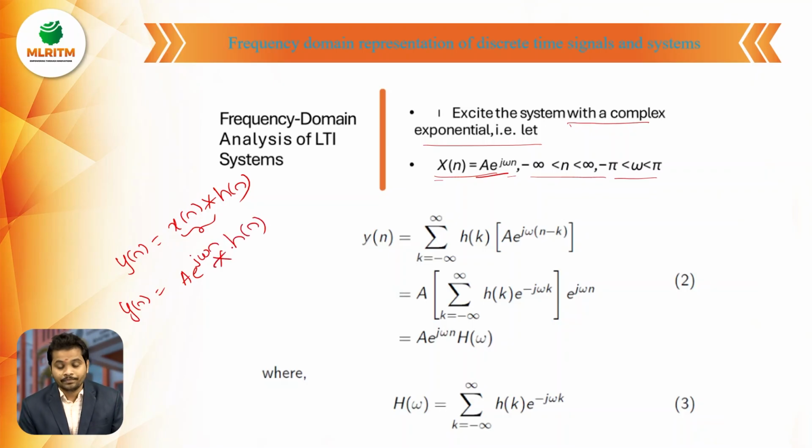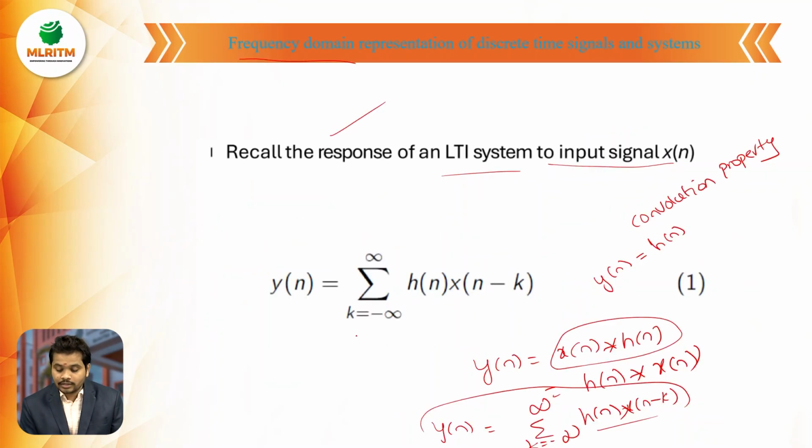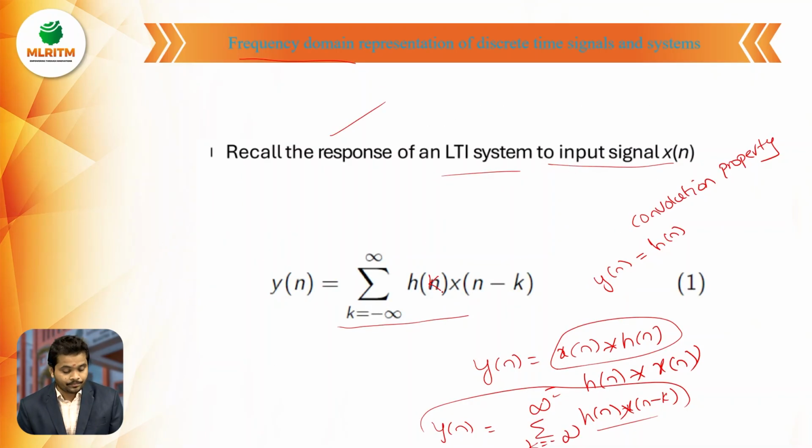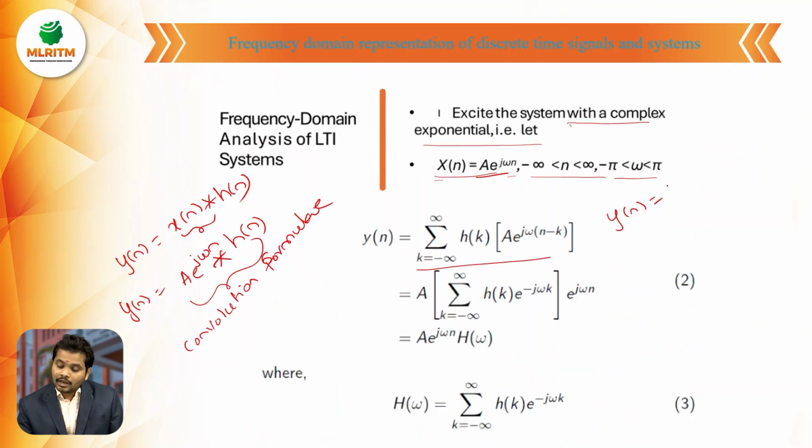By applying the convolution formula, y of n equals summation k equals minus infinity to infinity h of k into x of n minus k. Sorry, this is h of k, not h of n. In place of x of n, we have A into e power j omega n, where n is replaced by n minus k.